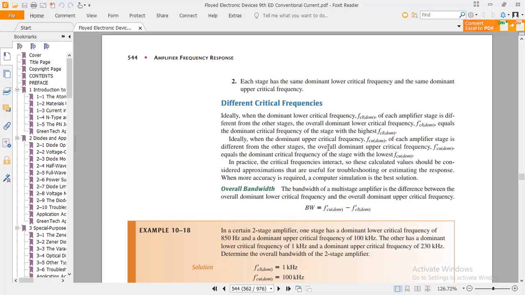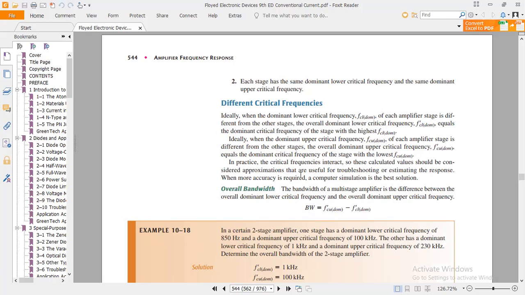Ideally, when the dominant upper critical frequency of each amplifier stage is different from the other stages, the overall dominant upper critical frequency, that is f'_cu(dom), equals the dominant critical frequency of the stage with the lowest upper critical dominant frequency.